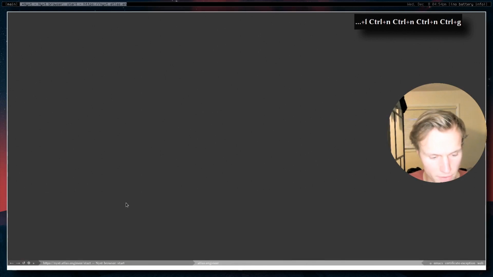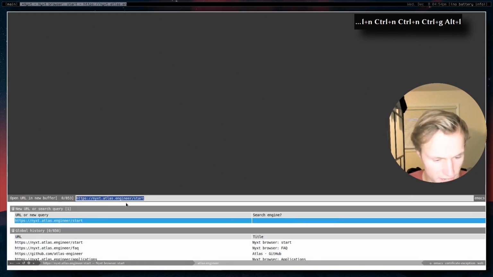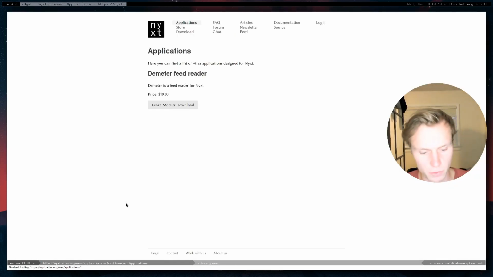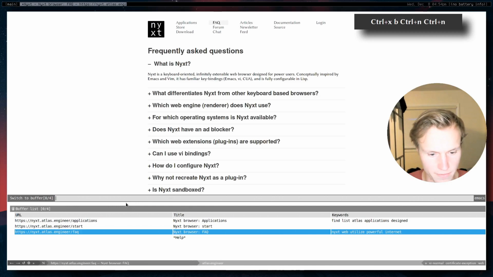Or maybe if we wanted to open up a new tab, we could do Alt L, and then let's give it, I don't know, let's click on applications. All right, now we've got quite a few of them, so now we can switch between the three of them very easily, and it gives us a nice little preview as we switch between them.